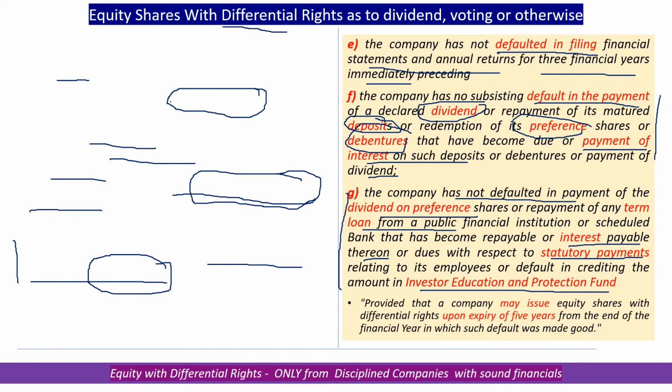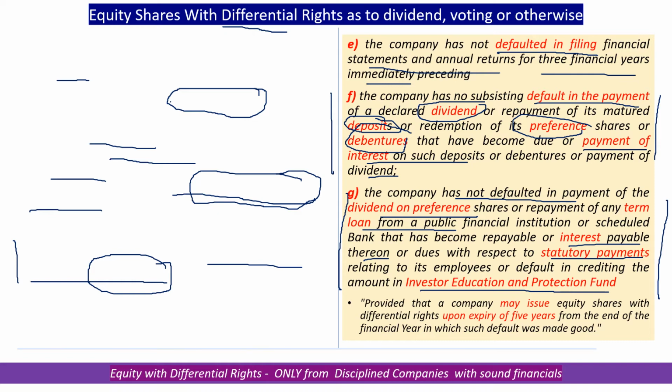All these payments should have been done by the company without any default. These qualifications are essential to ensure that the company which issues shares with the differential rights has got firm discipline and financial strength to meet its commitments on time, both in the past and in future, and there are no statutory defaults or term loan defaults.